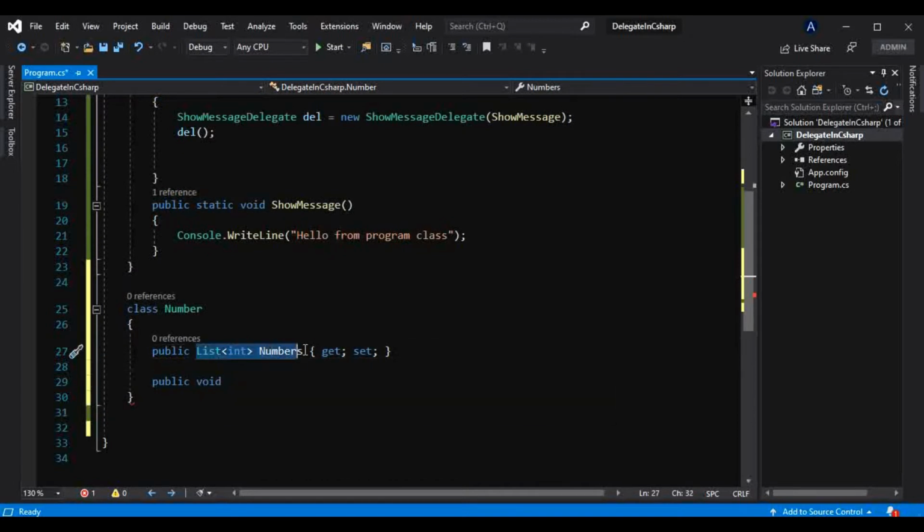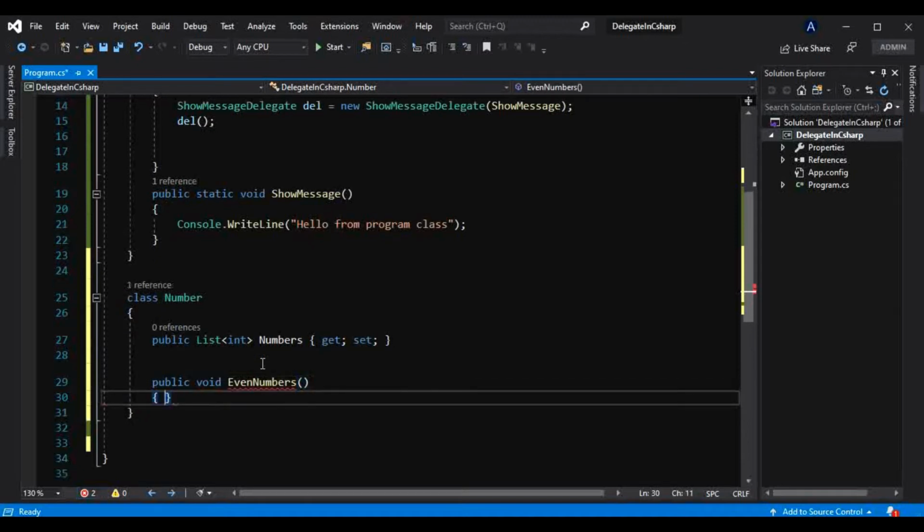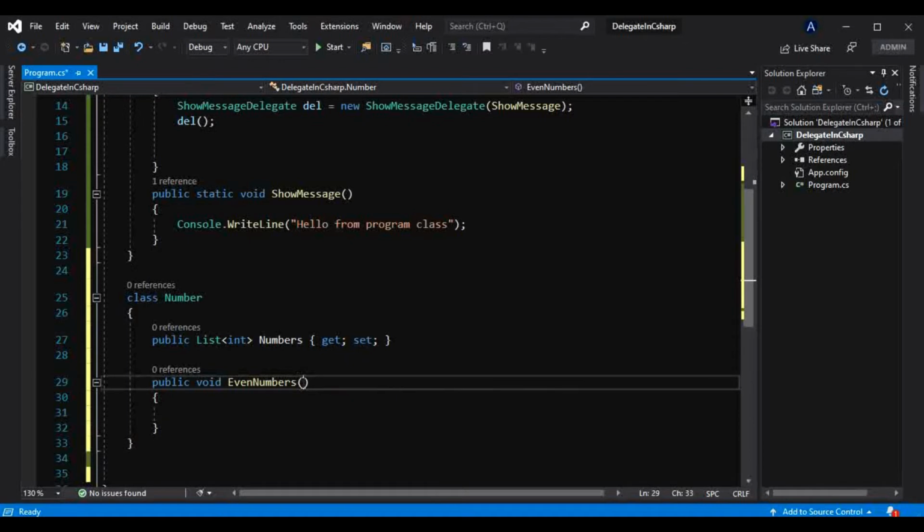From this list of integers that we will be passing into this method, we have to find out which numbers are even numbers. So, something like that, even numbers. And for that we will take that as a parameter here. Okay, list of numbers.